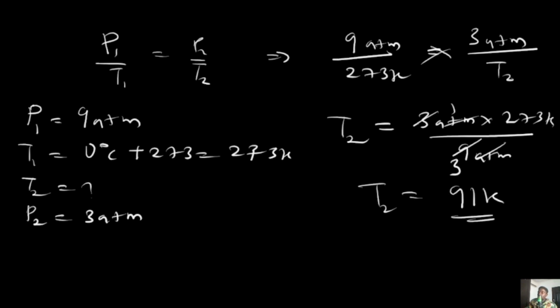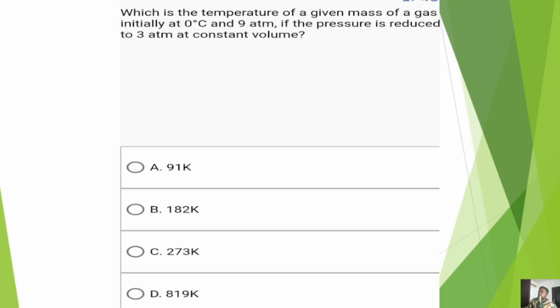Now let's check to see if we are correct, or if our answer is even in the options. Yes, and that is option A. So basically, once you are dealing with Amonton's law or pressure law, you will notice that it simply describes the relationship between pressure and temperature as direct proportionals, provided that volume is constant.